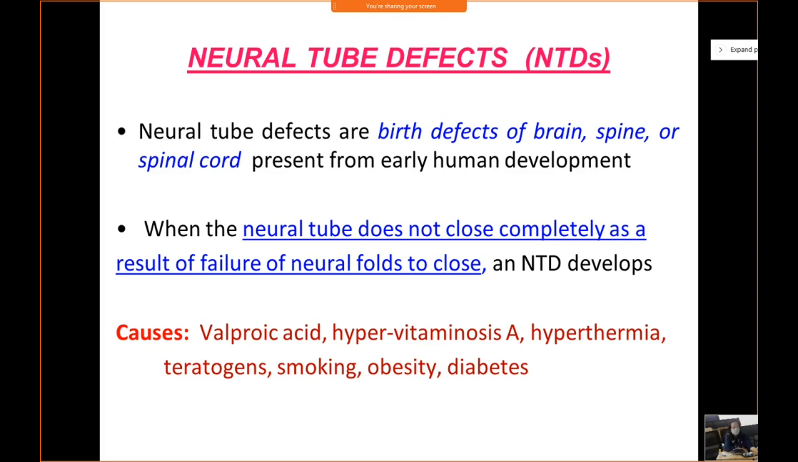Now what are the causes? The most important causes are teratogens. During pregnancy, if the mother takes medicines, or smokes, or takes any drugs like valproic acid or an excess amount of vitamin A, these are all teratogens. They will give rise to neural tube defects. Other causes of neural tube defects include hypothermia, obesity, diabetes, and so on.